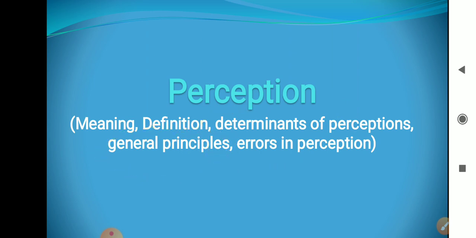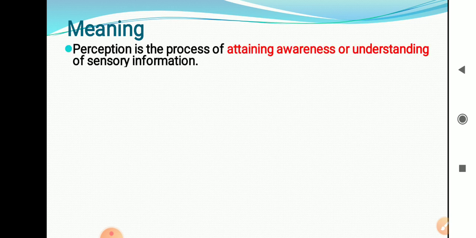First of all, we will see the meaning, definition, and then the determinants of perception. In the next video, we will see the explanation of principles. Now, first of all, the meaning of perception. Perception is a process of attending, awareness or understanding the sensory information. Try to understand what perception is. Perception is nothing but to understand, to get information, to understand the data. That is nothing but perception.